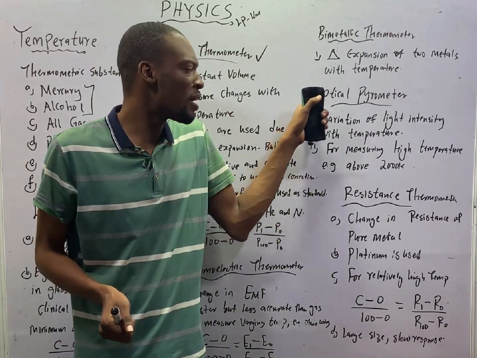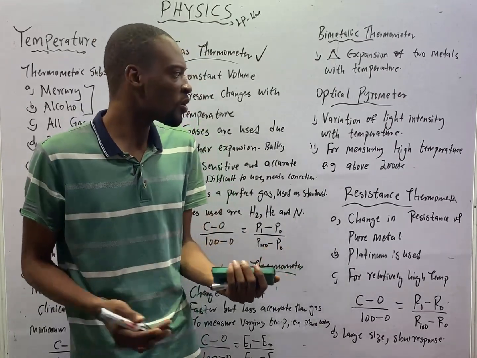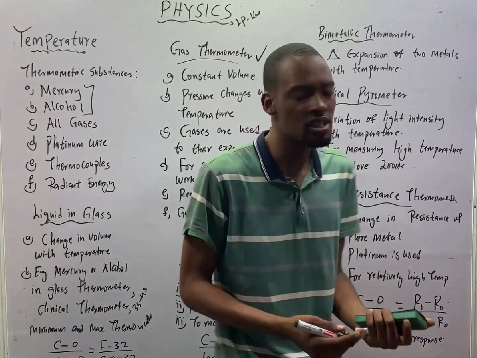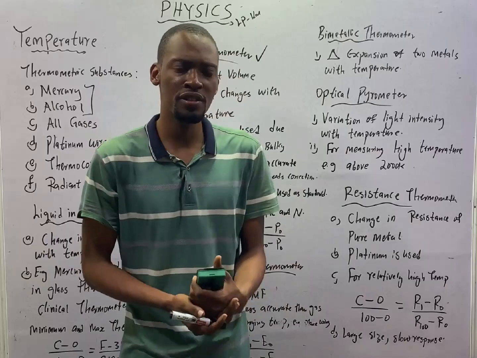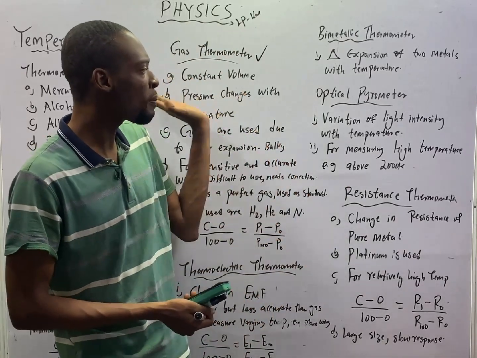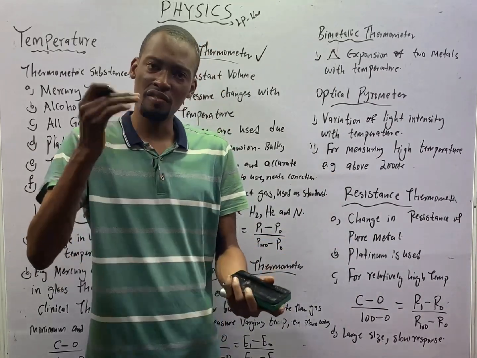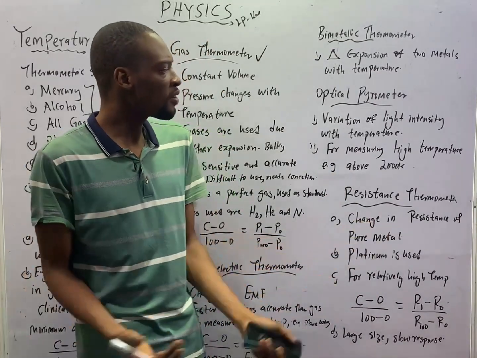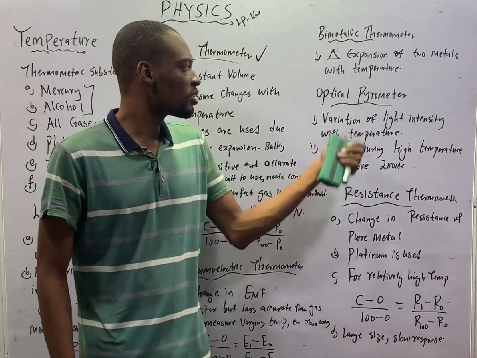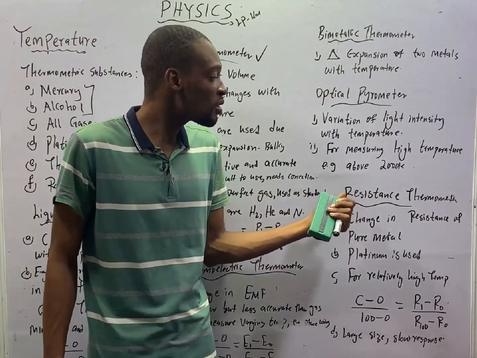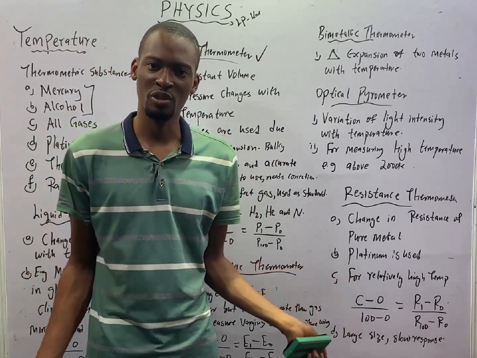We have the optical pyrometer. The principle it works on is variation of light intensity with temperature. That is radiant energy: how light intensity varies with temperature. That is the thermometric property of the optical pyrometer, and it is used for measuring very high temperature. Which of the following instruments is used for measuring very high temperature? Optical pyrometer. They can measure above 2000 Kelvin, which all these other ones cannot measure.